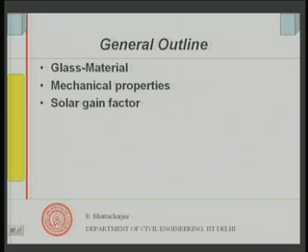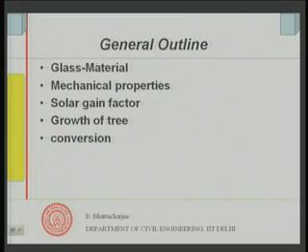Most important for glass, the use of glass in building is in the facade, in the windows as glazing, and therefore we look into solar gain factor and optical and thermal properties. Then we shall look into introduction of timber. So, we look into growth of tree and conversion. Right. So, let us see what is glass.